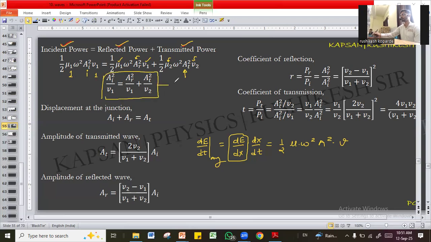So this is the first equation in two unknowns. What is the first unknown? Amplitude of the reflected wave. What is the second unknown? Amplitude of the transmitted wave. These are the two unknowns. The second thing, as per the superposition principle, I can say that the left hand limit of the displacement at the junction is amplitude of incident wave plus amplitude of reflected wave, and right hand limit of the displacement is amplitude of the transmitted wave.